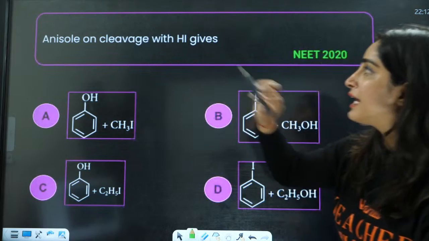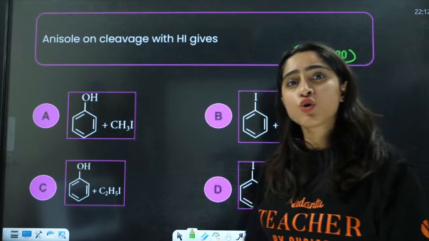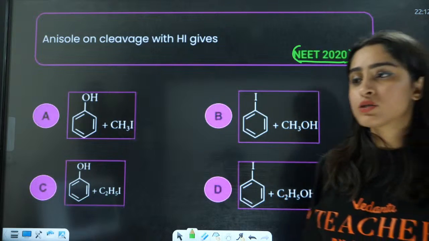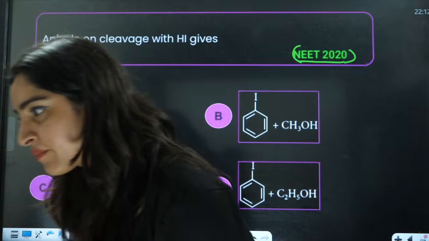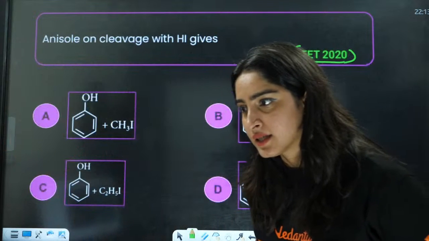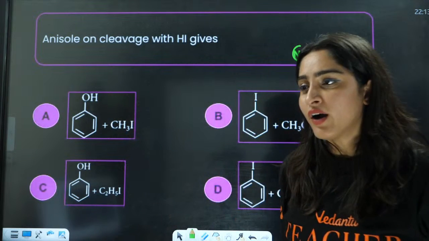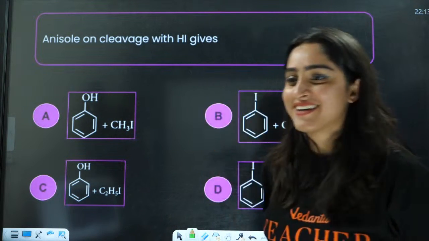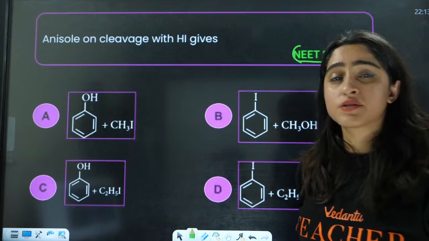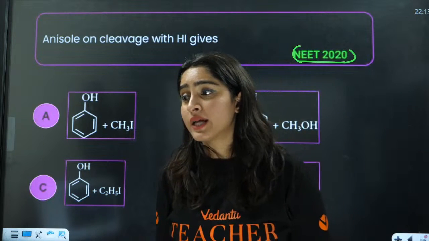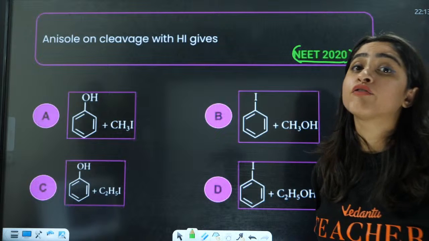Next we have anisole on cleavage with HI. This is NEET 2020 question. Anisole, what is anisole? OCH3 on phenol. Okay, everybody, anisole on cleavage with HI gives. Anisole on cleavage with HI, it is going to give what kind of reaction?